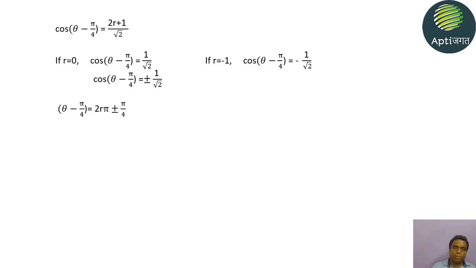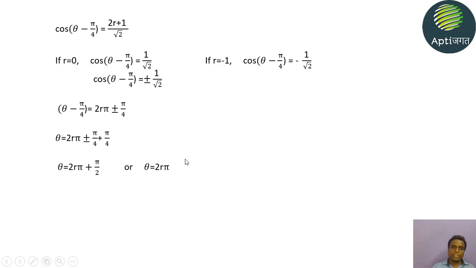So we write π/4 as it is, and the value of θ is θ − π/4. We transfer −π/4 to the right hand side. What will we get? 2rπ ± π/4 + π/4. So ultimately we have two solutions for θ: 2rπ + π/4 or 2rπ only.